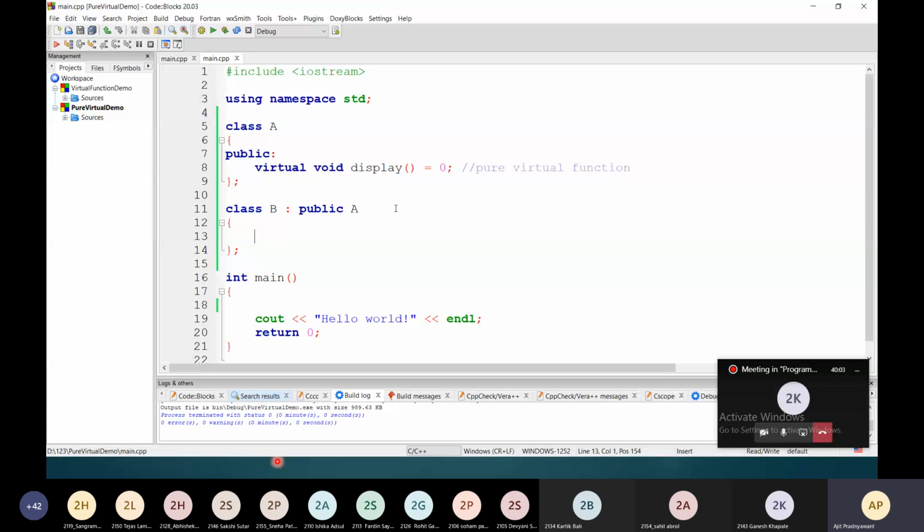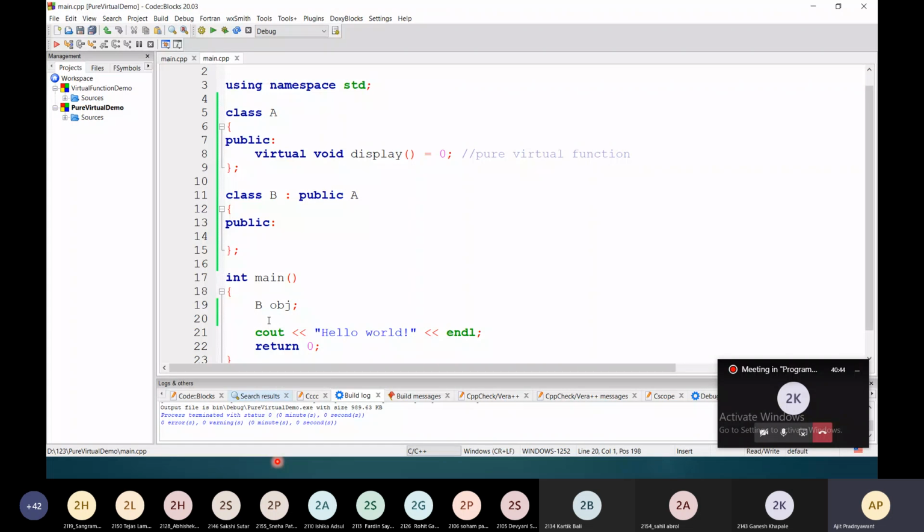Virtual display class B, and in the public area, not going to mention anything over here. And once you make this as a virtual display and your class is, you have derived this class A inside the class B, and you have created object of B, obj.